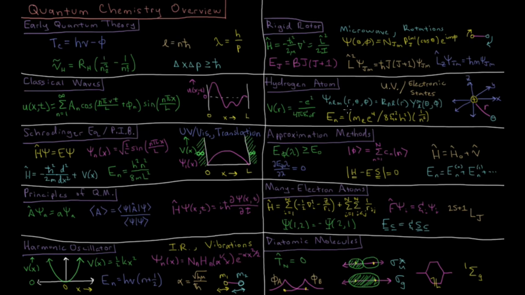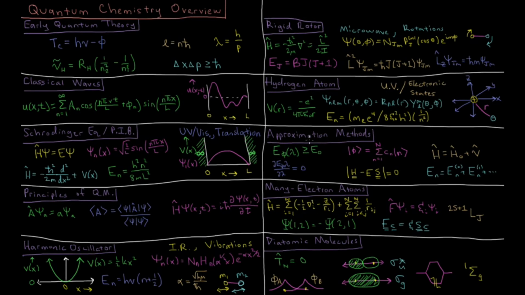The energies we get are actually the same type of energies we observed in the Bohr model, which also explained the Rydberg formula, but here we get a quantitative version of the Rydberg constant, R_H: mass of the electron times its charge to the 4th over 8 times the permittivity of free space squared times Planck's constant squared, times 1 over the quantum number n squared. So the energy depends only on this quantum number n, not the quantum numbers l or m.